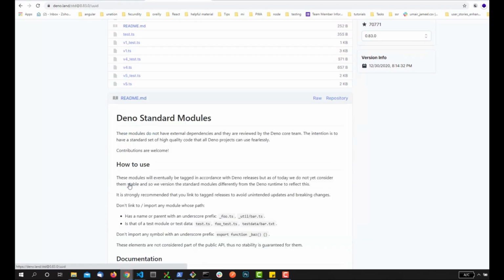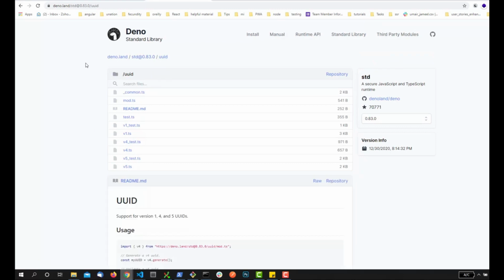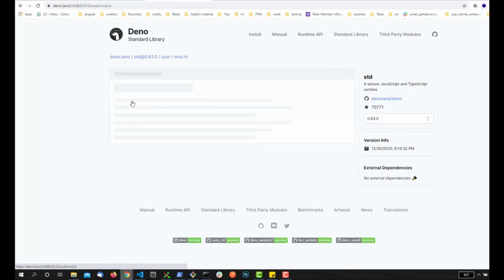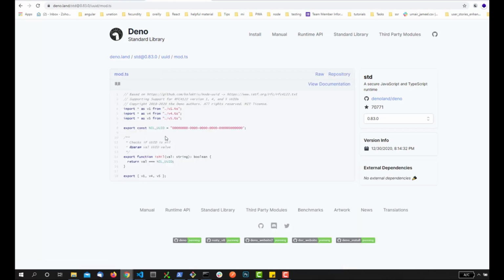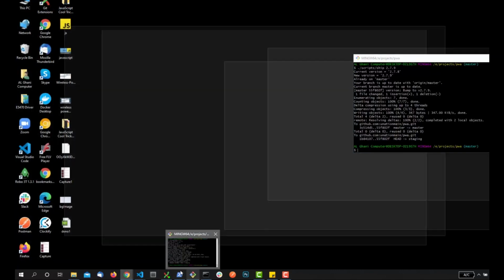So let's say that this is UUID, and we can use it from deno.land, and this is mod.ts, right? If I click on it, it will provide me the UUID as an export method, v1, v4, v5. Let me copy this URL, right?